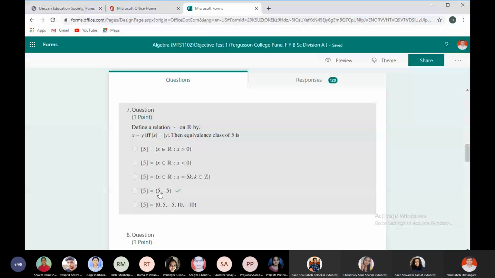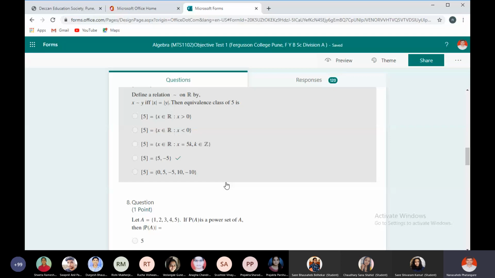Fourth. Right, because 5 and minus 5 are related because they have the same absolute value, no other element. Correct? Yes, sir. Only two elements are in the class.